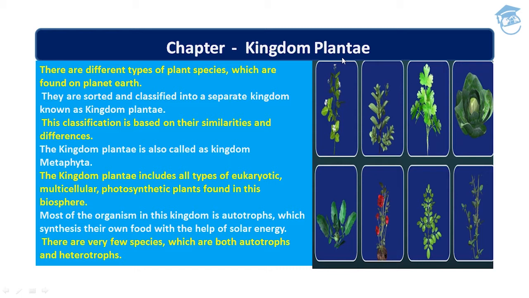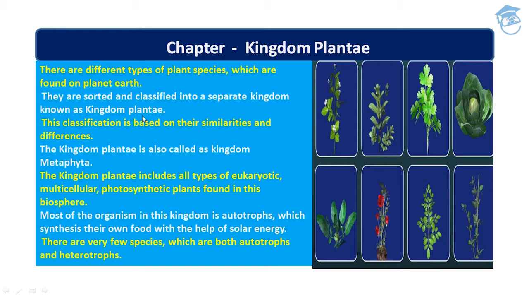Kingdom Plantae is one of six kingdoms of organisms, and it includes every plant you could imagine, from the moss growing on a forest floor to the mighty towering trees. Okay, so there are different types of plant species which are found on planet Earth. They are classified into a separate kingdom which is known as Kingdom Plantae.